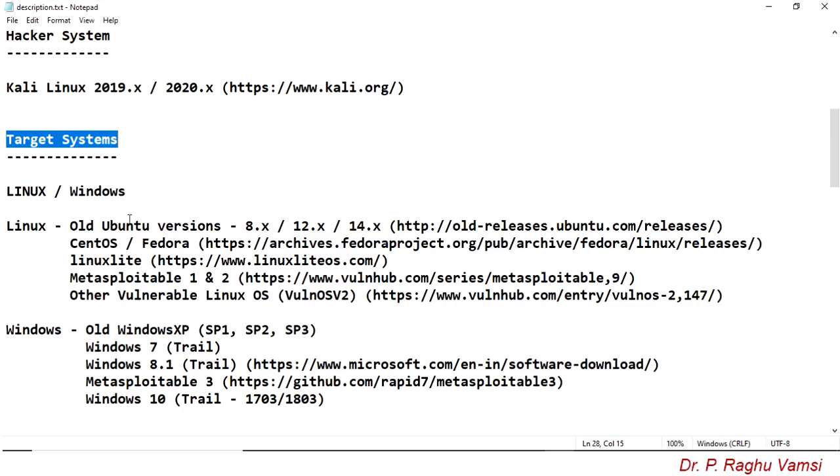Here, Linux and Windows are the operating systems majorly used in many of the computers across the world. However, OS X is also there, and you may download a trial version of OS X and install it in the virtual machine. But compared with OS X, the volume of users of Linux and Windows is huge.